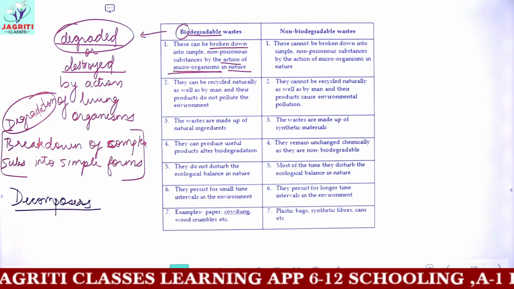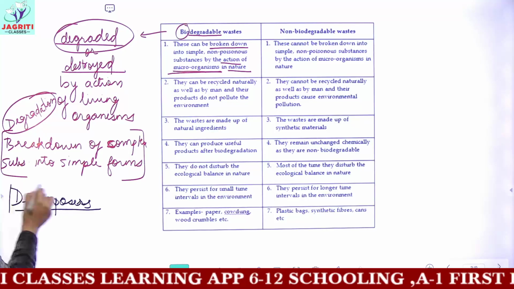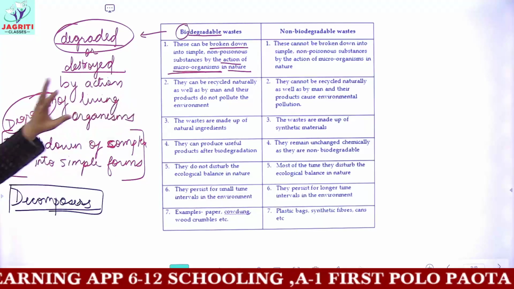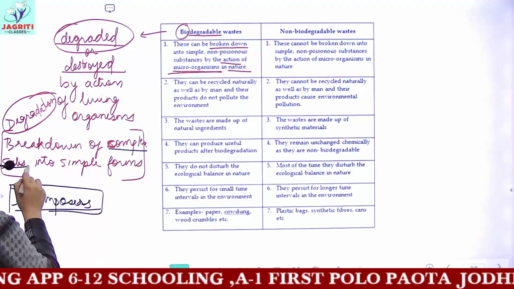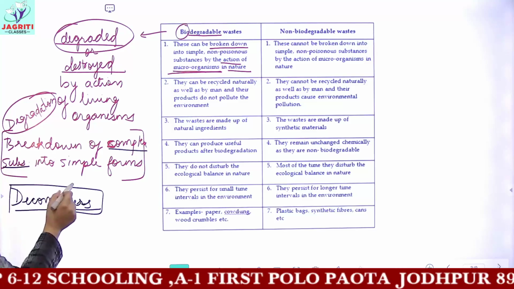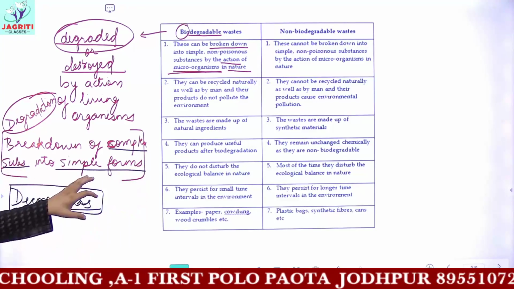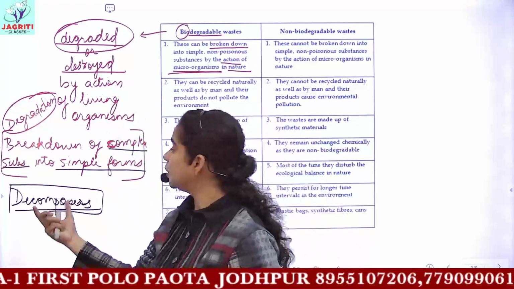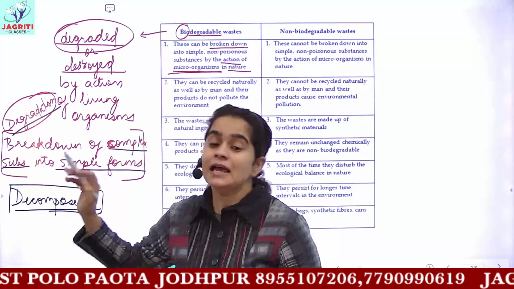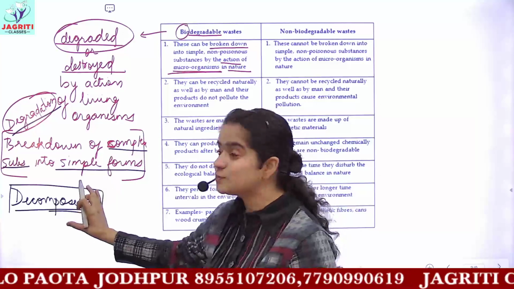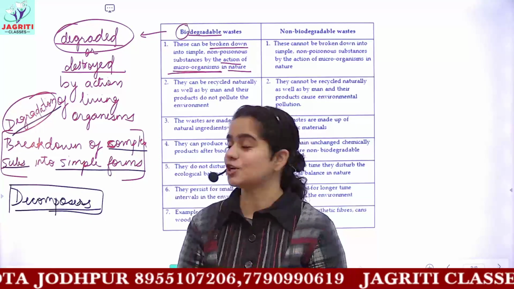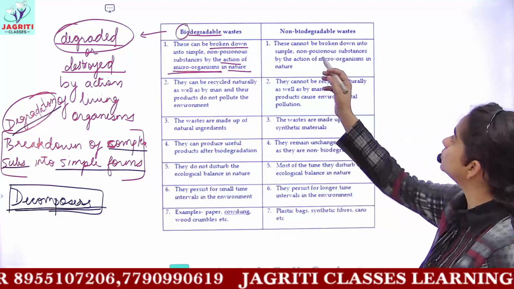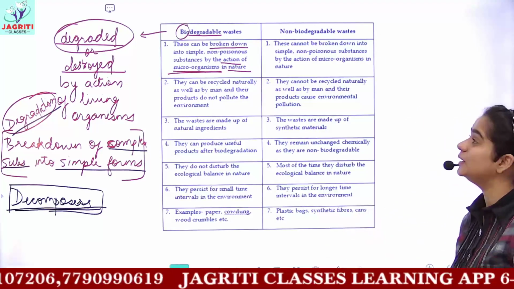Decomposers are a class of microorganisms which act on complex wasteful substances and convert them into simple, non-poisonous, absorbable forms. So this is what the process of degradation means, and the microorganisms which perform it are called decomposers.